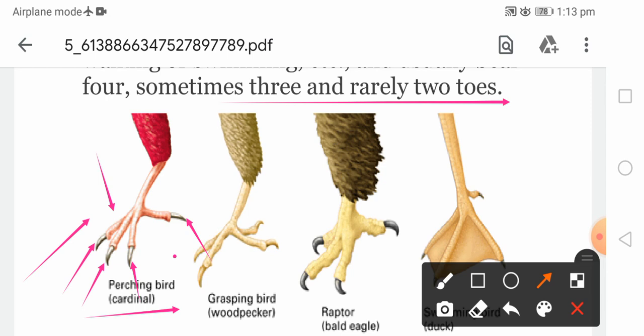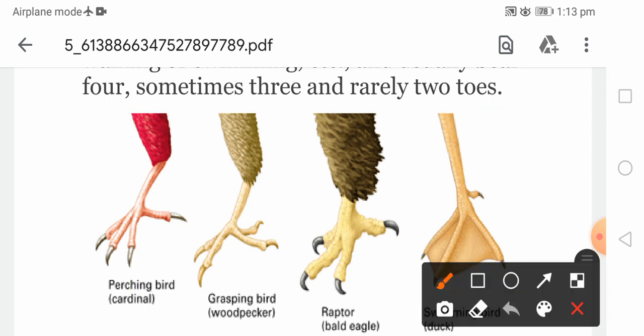So when we look at this picture, 3 toes are forward directed and 1 toe is backward directed. It helps to make a firm grip on the twig or the branches of the tree. Such kinds of legs are found in a sparrow, crow.